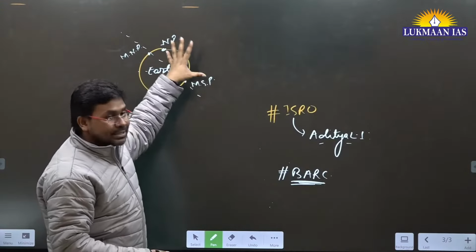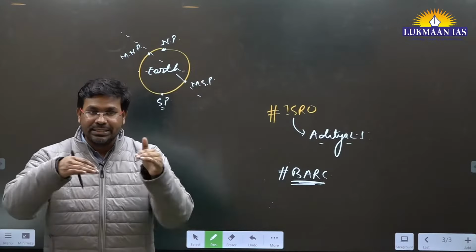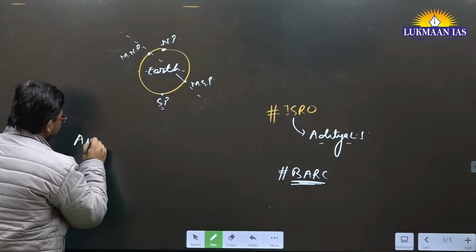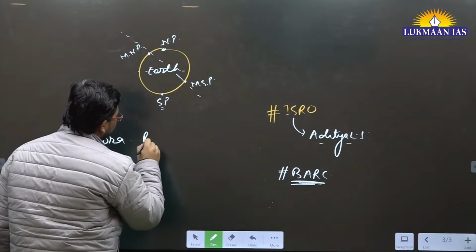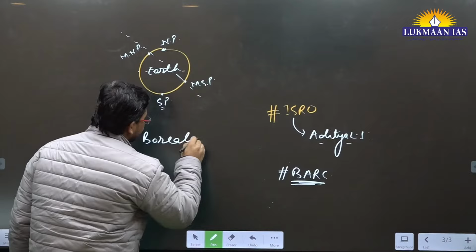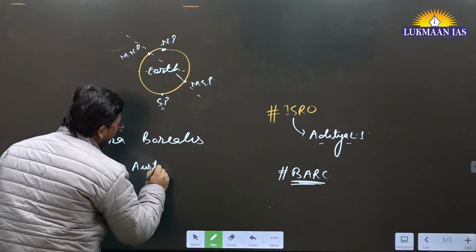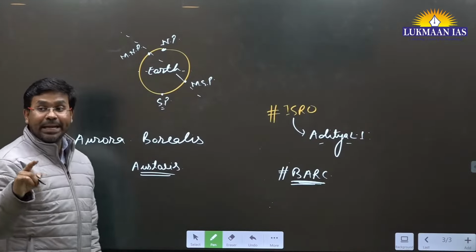Because earth acts as a geomagnet, it shields the surface of the earth from any magnetic flares that are coming. Like when you read geography, you will understand about, for example, aurora borealis and aurora australis. So these are magnetic flares.